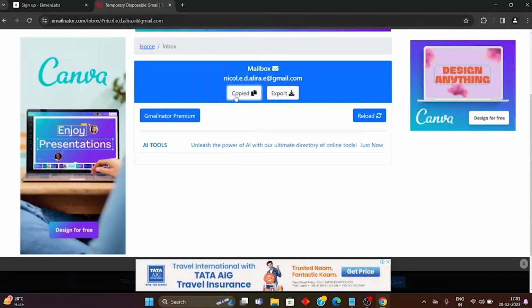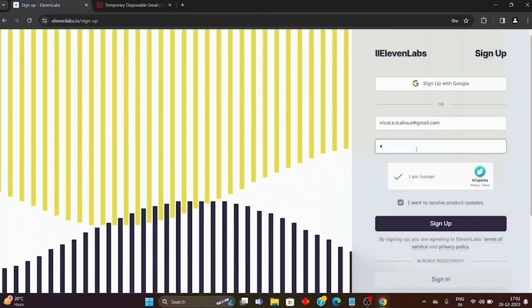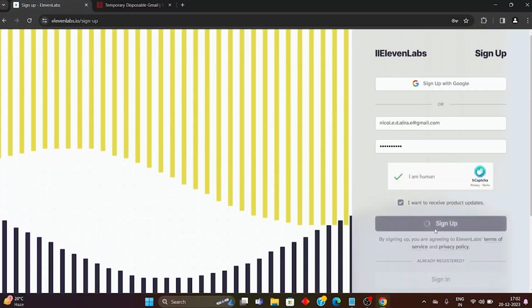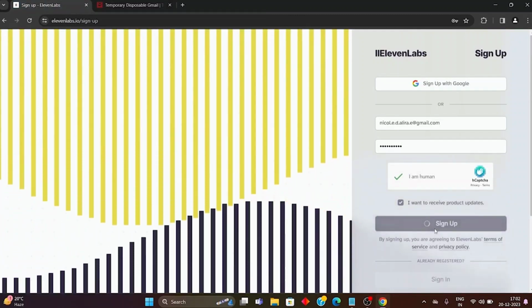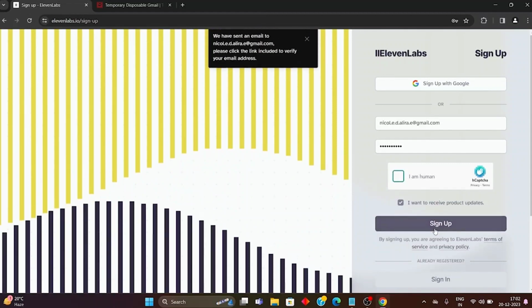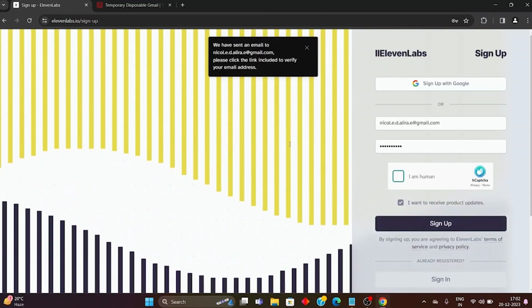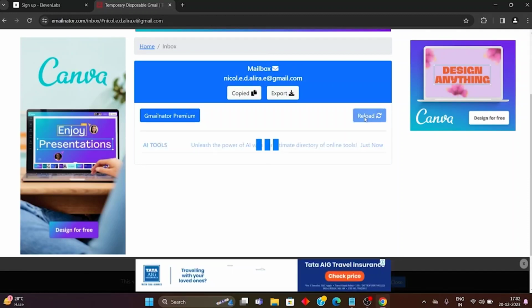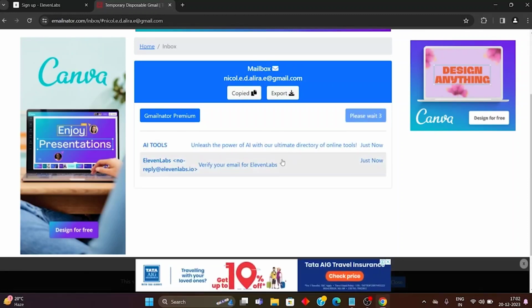Now, if you see, it has given a mail address at gmail.com. Just paste it over here, write the password that you want, whatever you wish, and just click on sign up. Now, it has also sent a verification mail, and if you think it will not come, just click on reload, and you see the mail has arrived on the website.